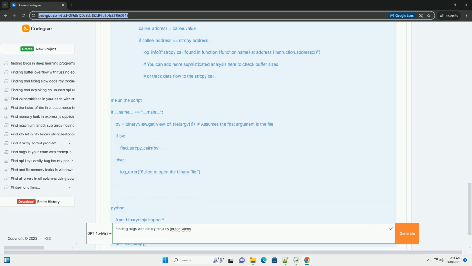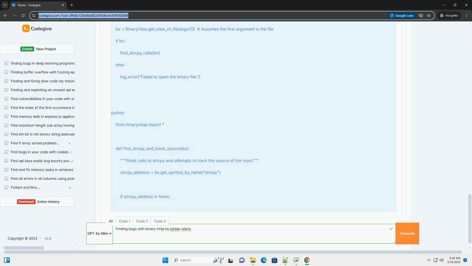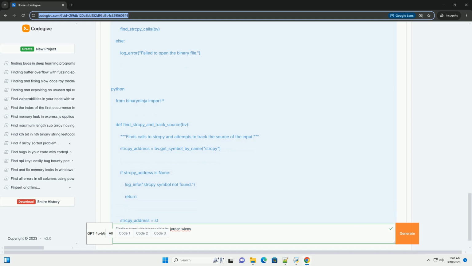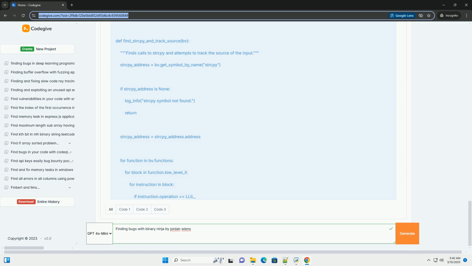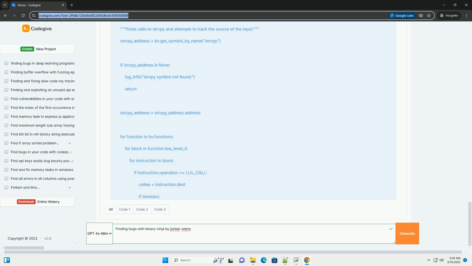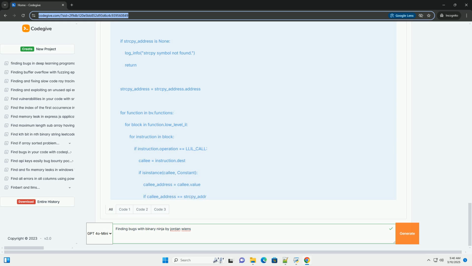Setting the stage: why Binary Ninja for bug hunting? Binary Ninja is a powerful reverse engineering and binary analysis platform developed by Vector35. It's favored by many security researchers due to its lifting to intermediate representation. Binary Ninja's primary strength lies in its ability to lift assembly code into a more abstract, architecture-neutral intermediate representation, IR. This simplifies analysis, especially when dealing with different architectures or obfuscated code. It's easier to reason about data flow, control flow, and logical operations at the IR level.